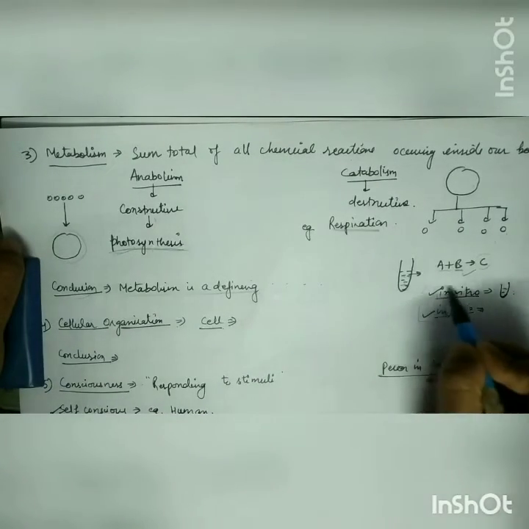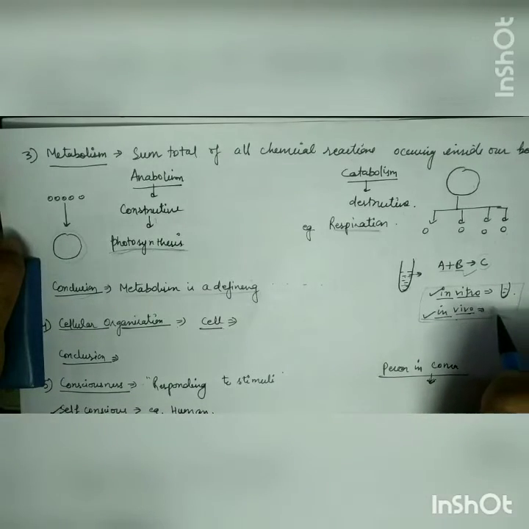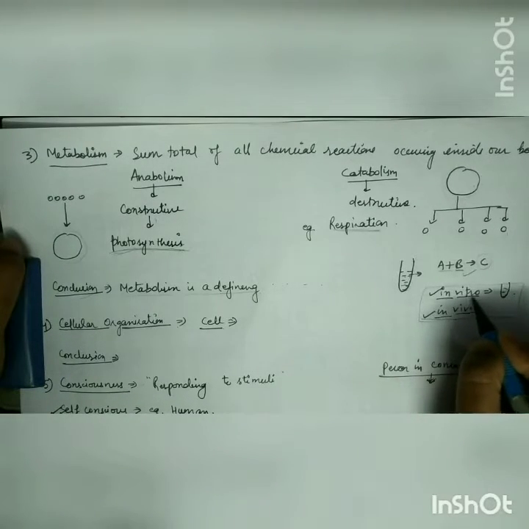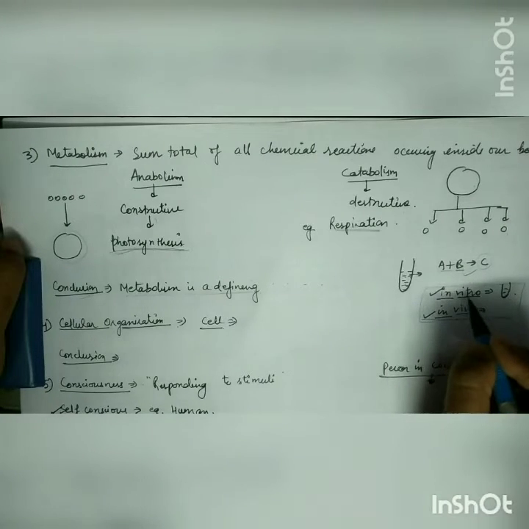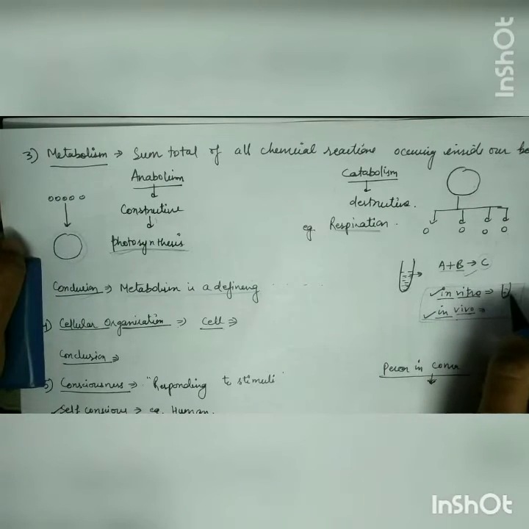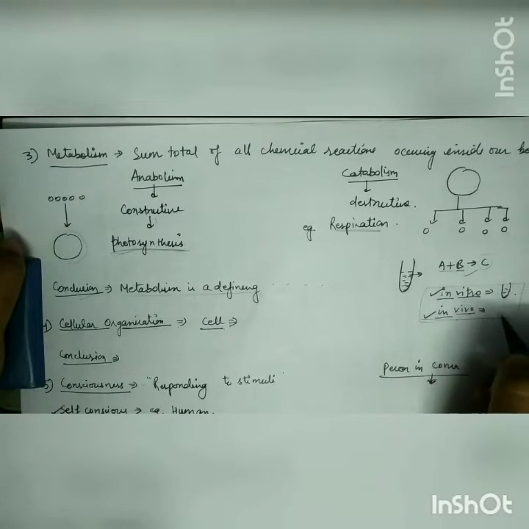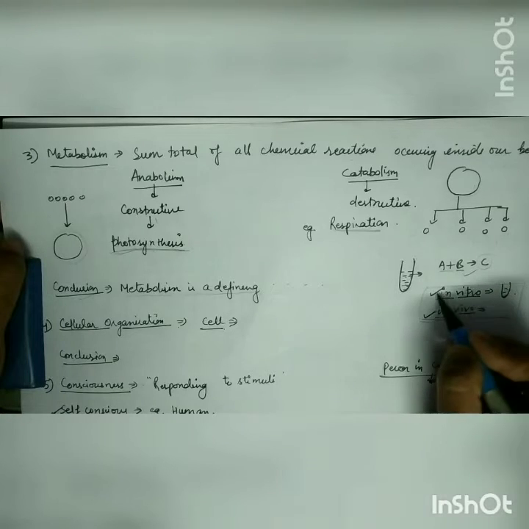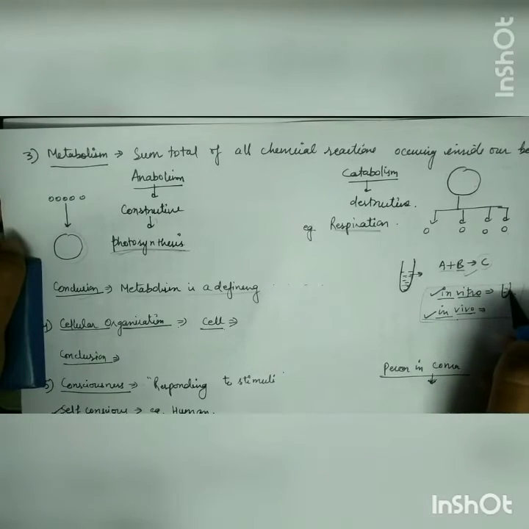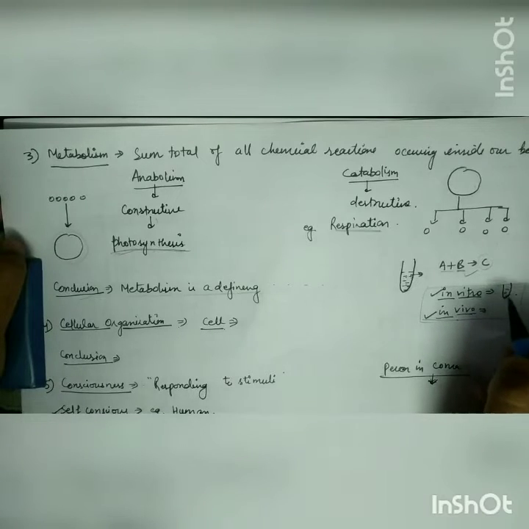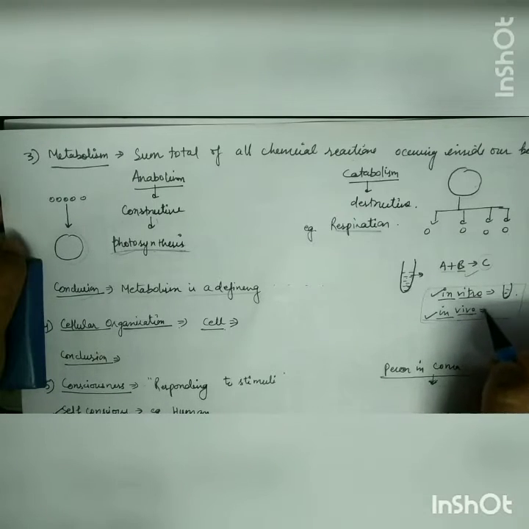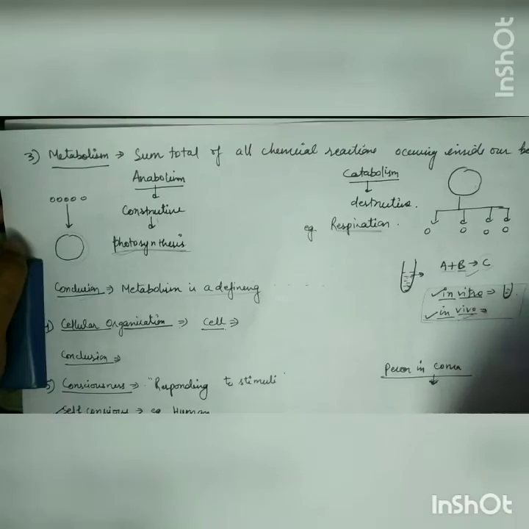Two terms are there in your NCERT: in vitro and in vivo. In vitro means in vessels. The reaction which is happening inside the test tube or inside a vessel is known as in vitro, and in vivo is outside this test tube. It means that in vitro is happening in the controlled condition, whatever experiment we are performing in the lab, and the thing which is happening inside our body, outside the test tube, is in the natural condition. In vivo is a natural condition and in vitro is a controlled condition.